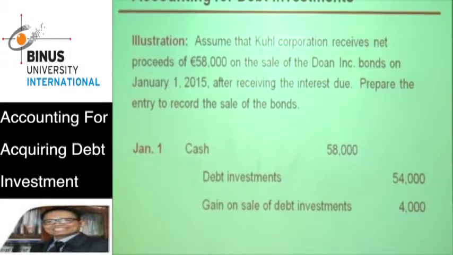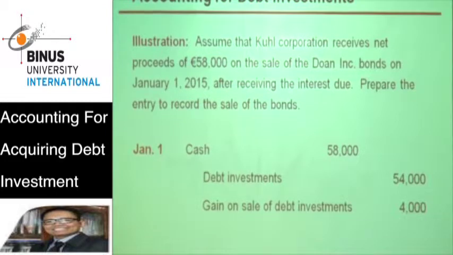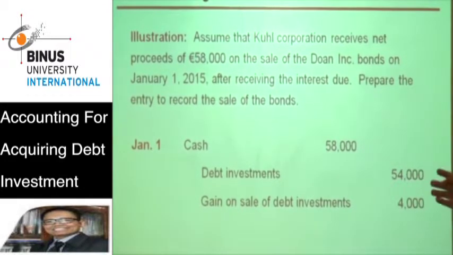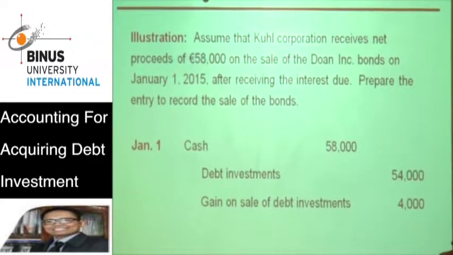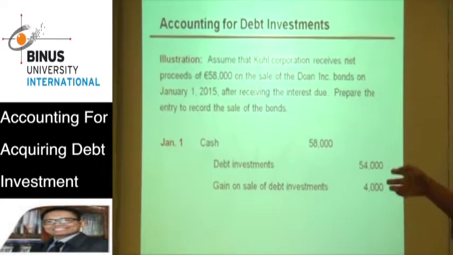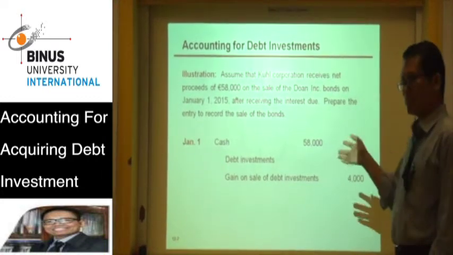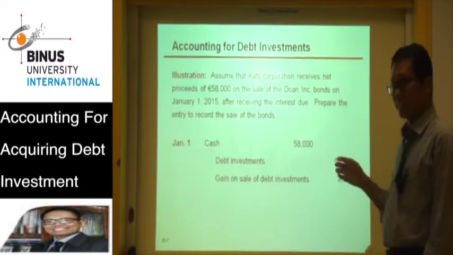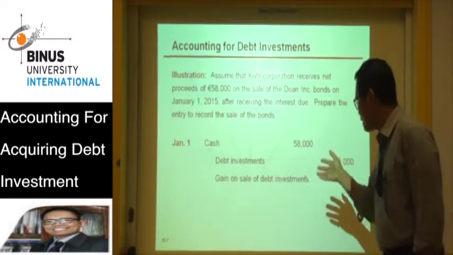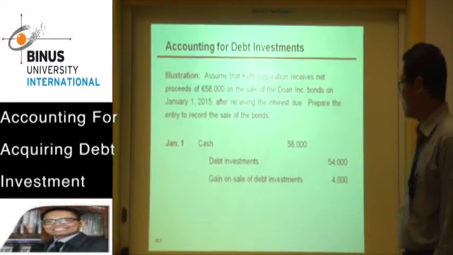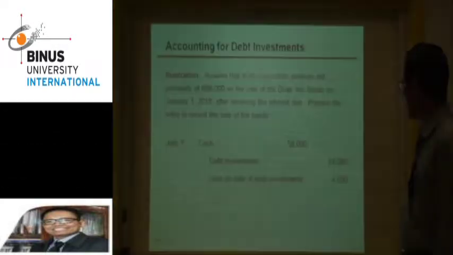The credit is debt investment 54,000, and then the balance 4,000 is gain on sale of the debt investment. 4,000 is a gain for the company because it cost 54,000 and it was sold at the price of 58,000. So the gain on sale of the investment is 4,000 euro.